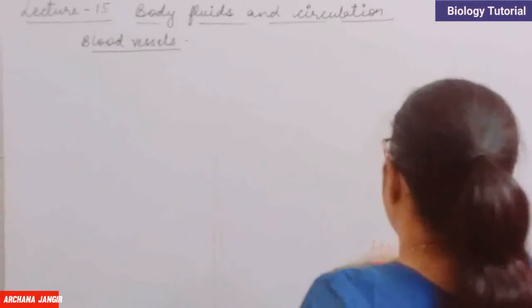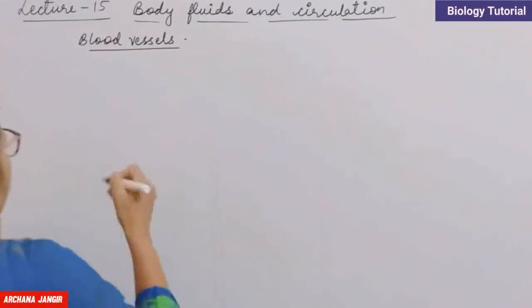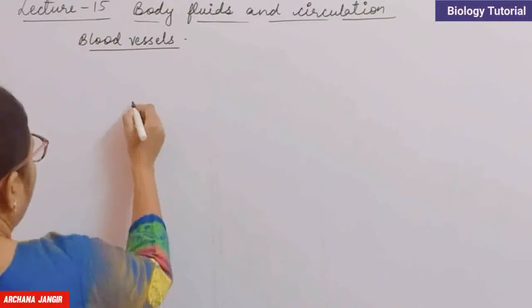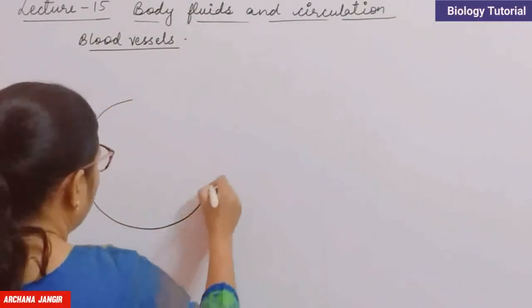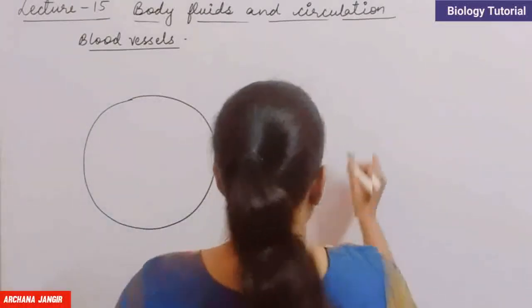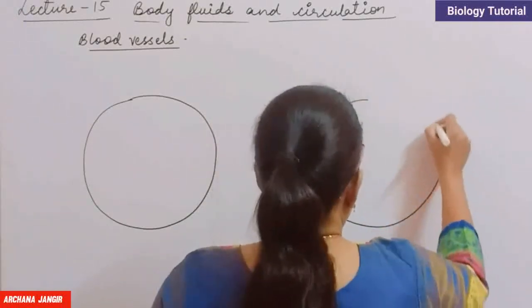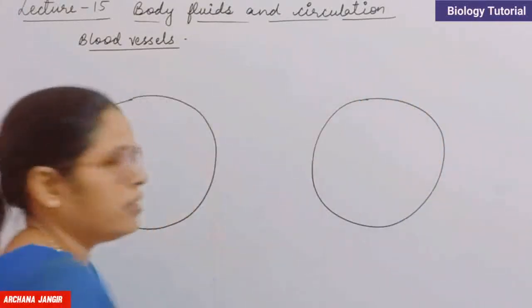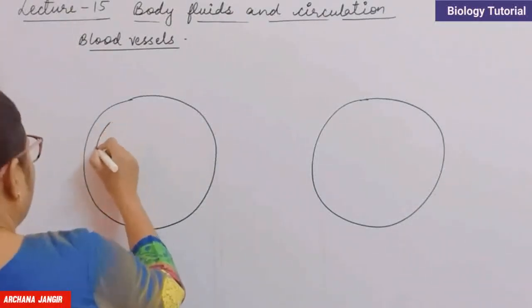So here is the transverse section of arteries. This is the TS of arteries. We know that this is the outer layer of arteries and this is the outer layer of veins. Clear? This is the outer one.